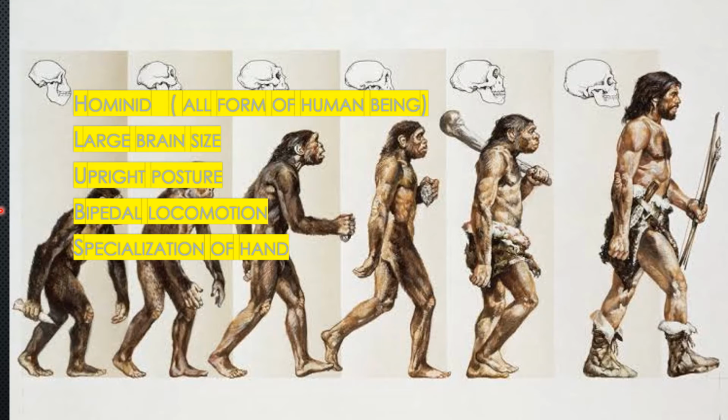So students, a hominid is any human-like species which is bipedal, okay? Bipedal means it walks on two legs, and it is intelligent because it has a large brain and can use tools. As you can see in the images also, they have tools in their hands. The only living species of hominid is the modern man, or Homo sapiens.